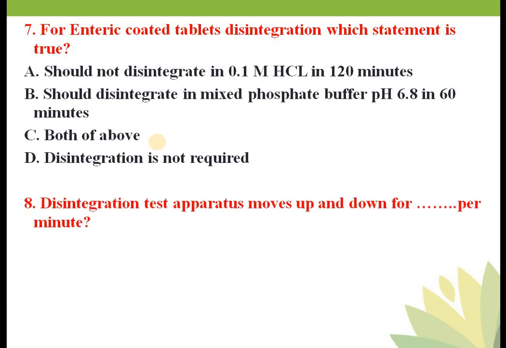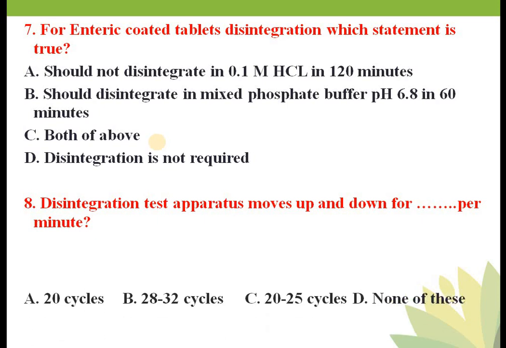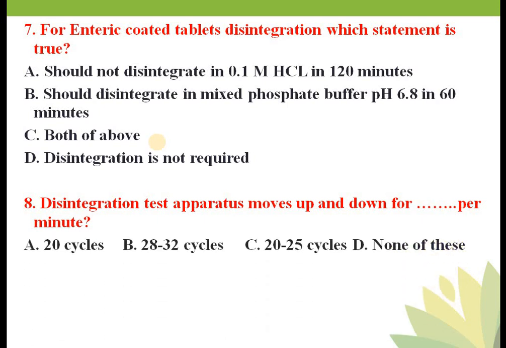Disintegration test apparatus moves up and down for dash per minute. Your options are: A, 20 cycles; B, 28 to 32 cycles; C, 22 to 25 cycles; D, none of these.